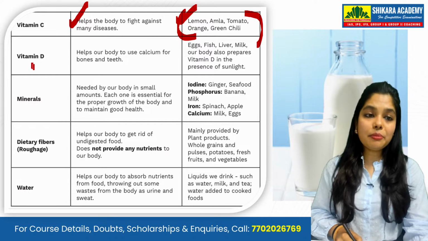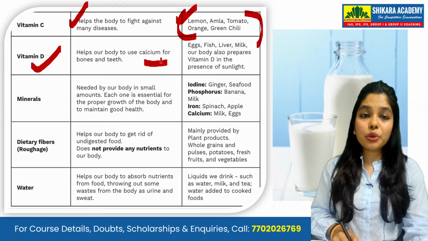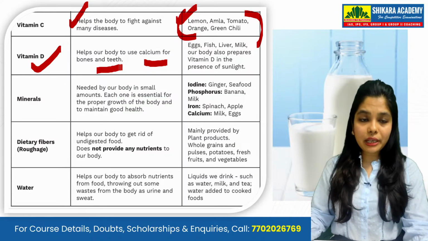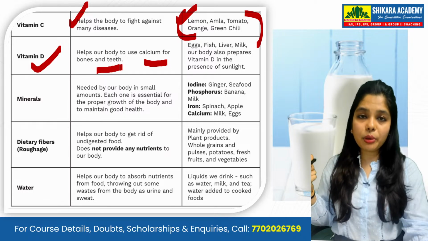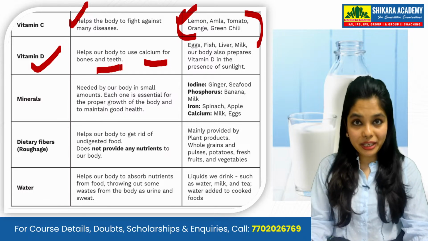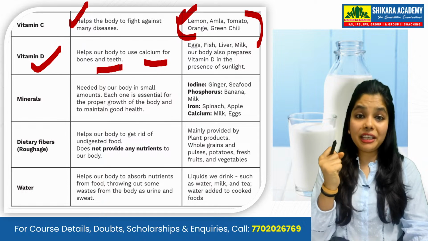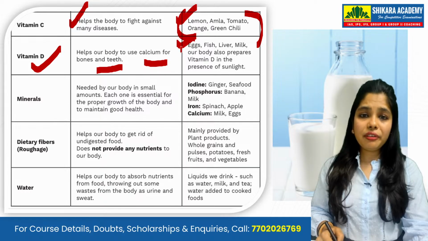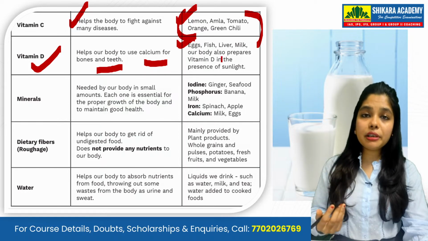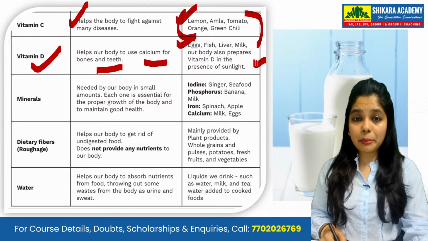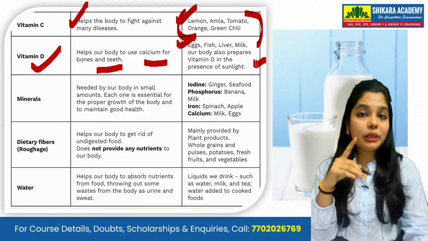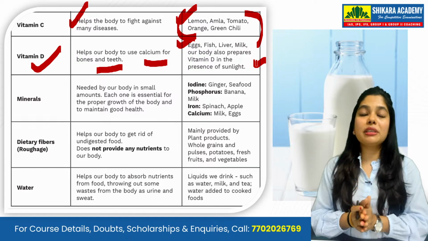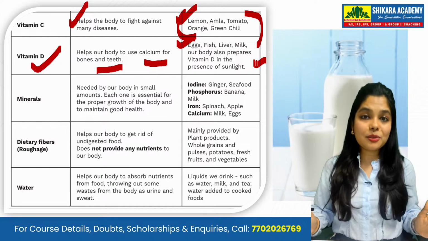Okay. Then comes vitamin D, which helps you to use calcium and make your bones strong. Vitamin D helps your body use calcium, and thus your bones become very strong. And from where do you get vitamin D? You get it from fish, liver, milk. The body prepares vitamin D in the presence of sunlight. You need sunlight for the preparation of vitamin D. If you try to save yourself from sunlight, that is not an option.